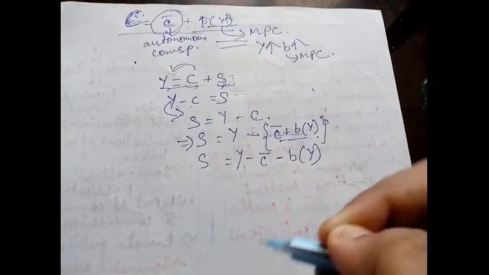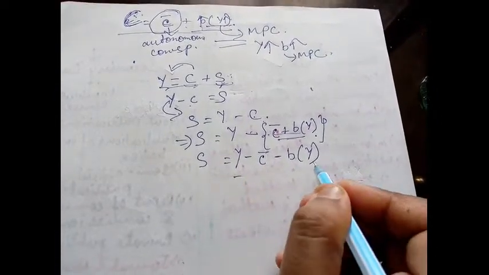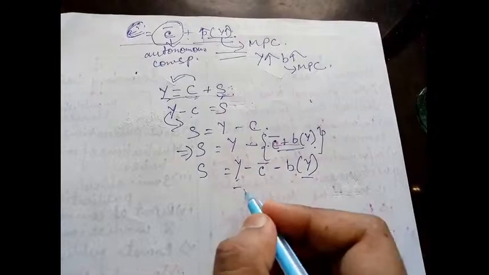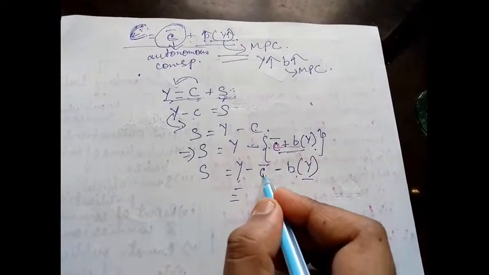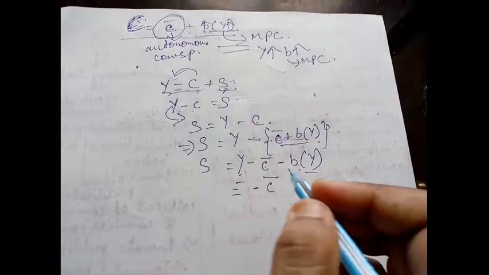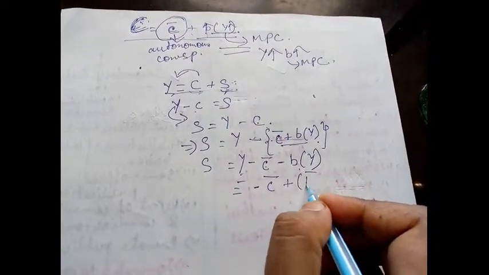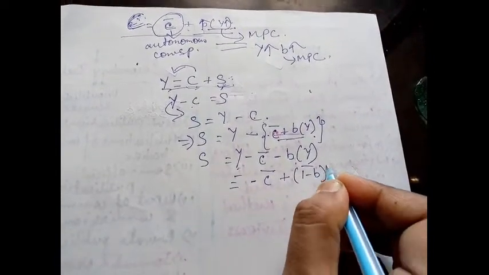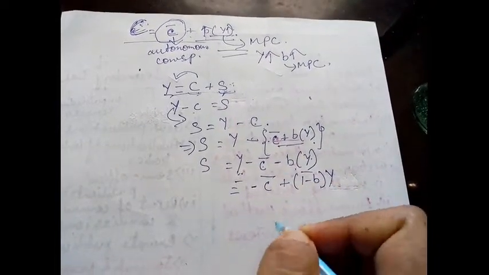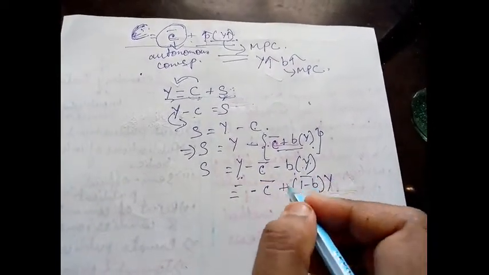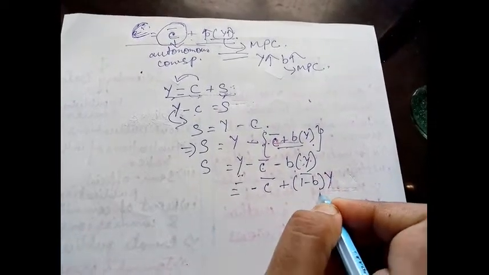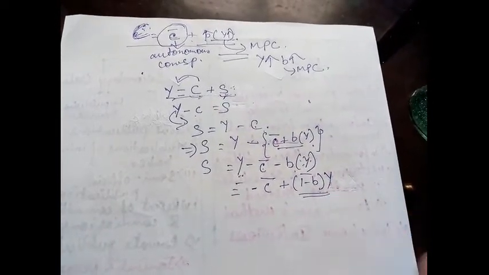Okay. Now this Y and this Y are a common term between these two. So I am making this minus c bar, bringing it to this side, plus 1 minus B into Y. I am taking Y as common, and summing it and writing it.